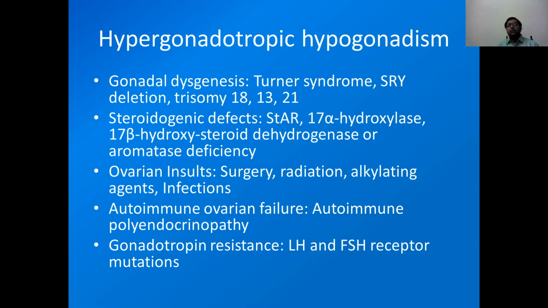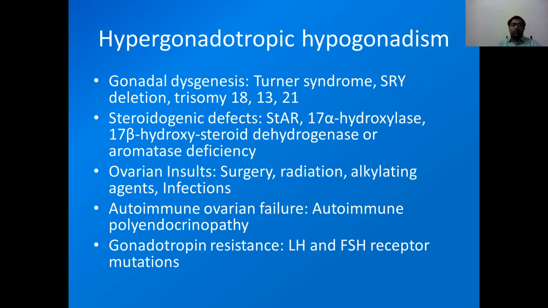Causes of hypergonadotropic hypogonadism are gonadal dysgenesis, which can be seen in Turner syndrome, SRY deletion, trisomy 18, 13, 21, which is Down syndrome. Steroidogenic defects, like deficiency of 17 alpha hydroxylase, StAR, 17 beta hydroxysteroid dehydrogenase, or some ovarian insult.